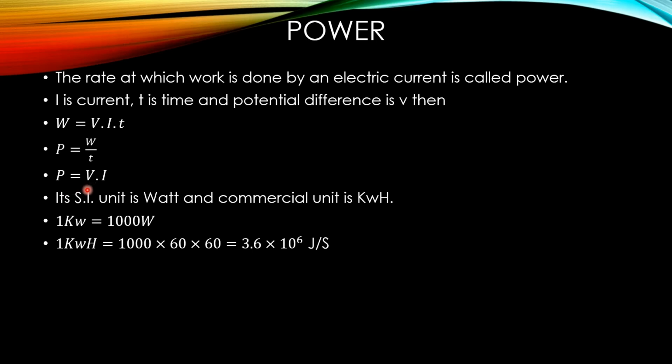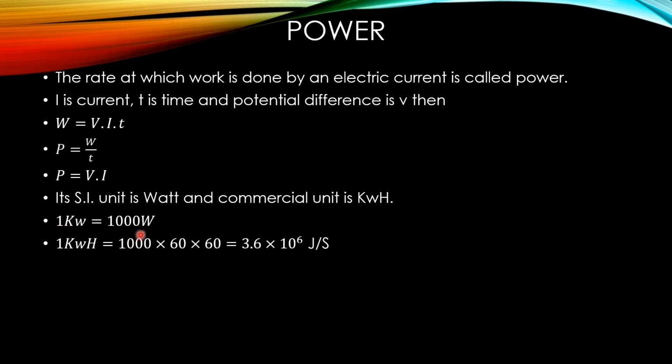Rate at which work is done by current is called power. Its SI unit is watt. SI unit of power is watt, and its commercial unit is known as kWh, kilowatt hour. In 1 kilowatt, there are 1000 watts. So in place of 1 kilowatt, we can write 1000 watts. Here 1 kilowatt hour.